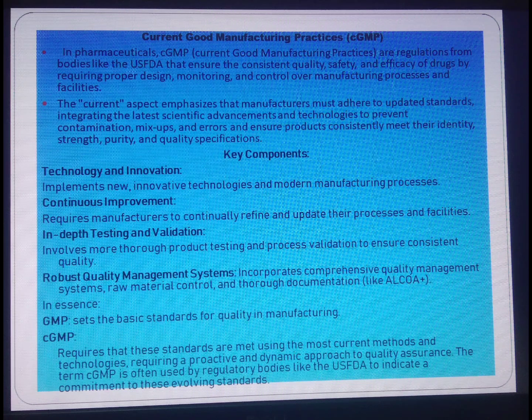Key components: Technology innovation. Implement new innovative technology and modern manufacturing processes. Continuous improvement. Requires manufacturers to continually refine and update their processes and facilities. In-depth testing and validation involve more thorough product testing and process validation to ensure consistent quality. Robust quality management system. Incorporate a comprehensive quality management system, raw material control, and thorough documentation like ALCOA Plus.